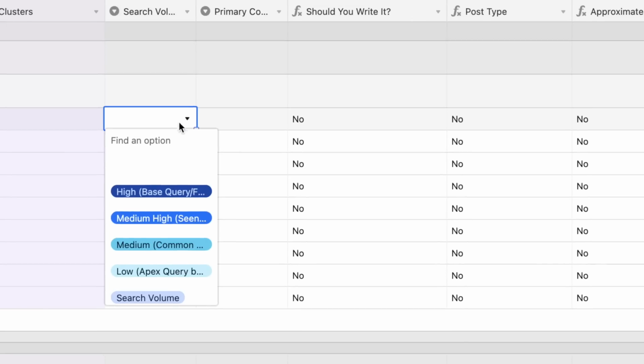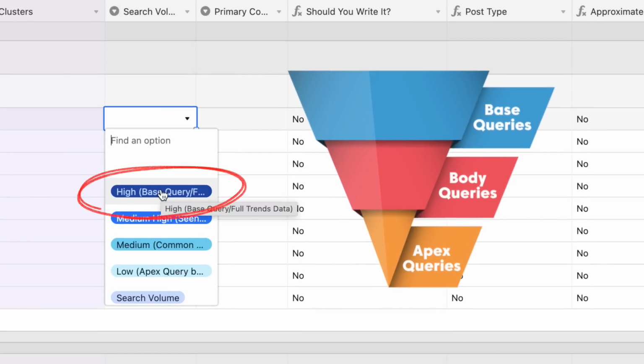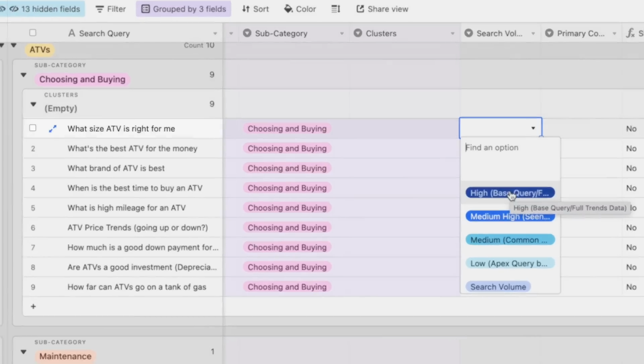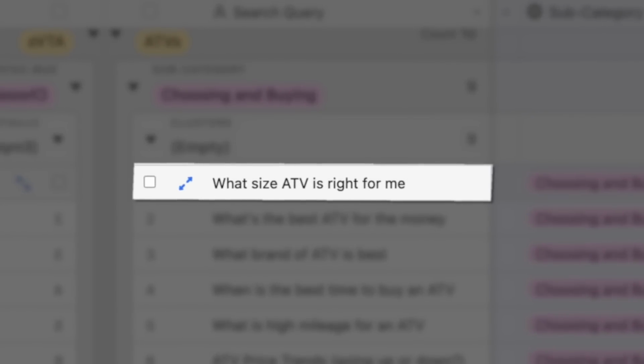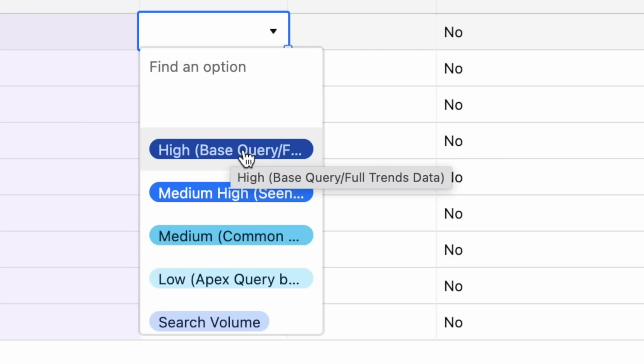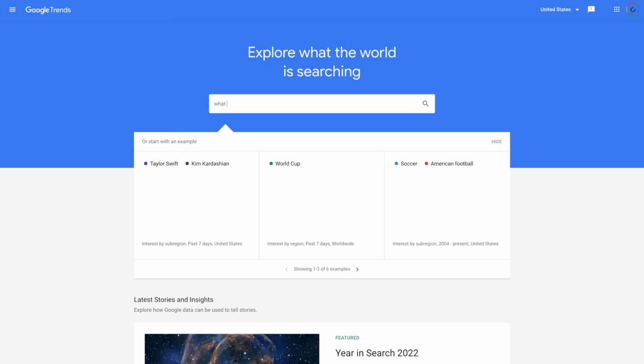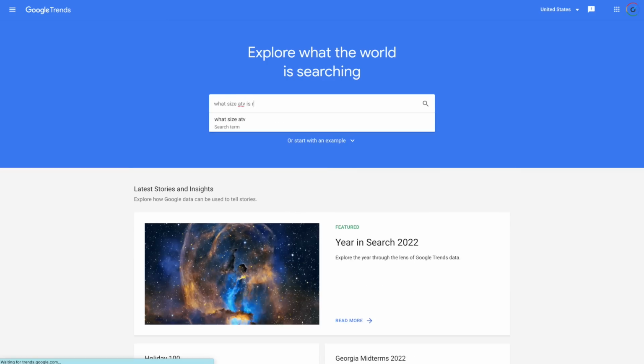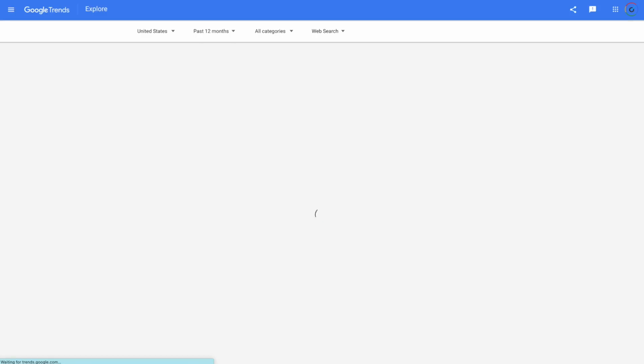Is the search volume going to be high? Meaning, is this a query that's at the base of that inverted pyramid? It's a question that a lot of people are going to ask, even if they're never going to buy an ATV or they're just considering it, right? What size ATV is right for me is probably a base query. The other thing that we have here is if it has full trends data. So I'm going to go to Google Trends. What size ATV is right for me? And we're going to see if there's like any data at all.